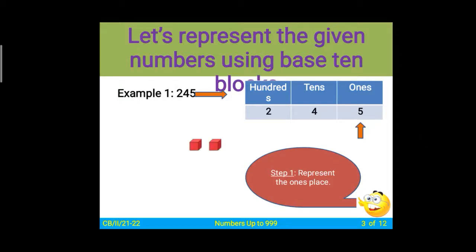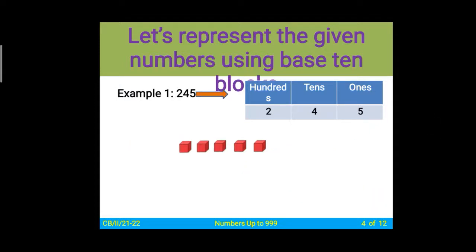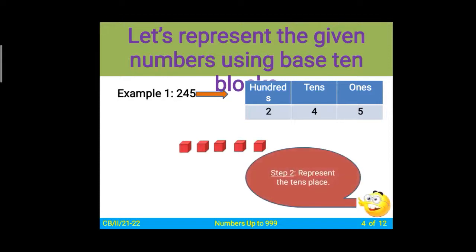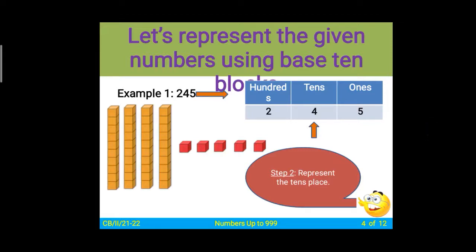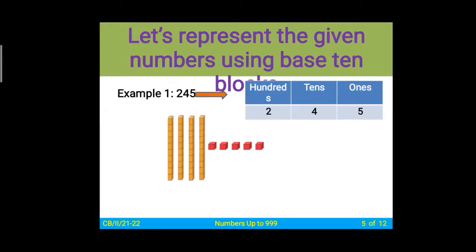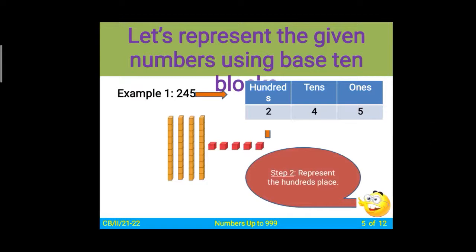First we have to represent the ones place, and on the ones place there is a 5. So 1, 2, 3, 4 and the 5. Ones place represented. Now it's the turn of the tens place. On the tens place there is a 4. 1, 2, 3 and the 4. So both the tens and the ones places are represented. Now let's represent the hundreds place. That is a 2.